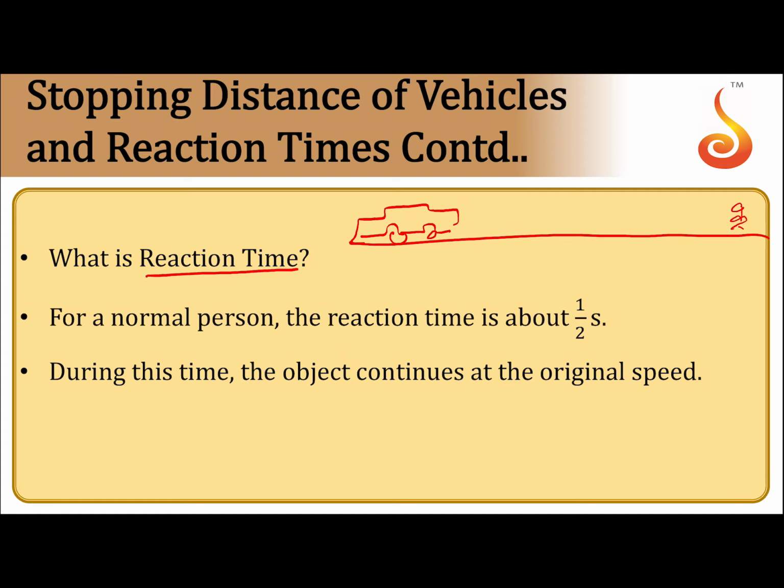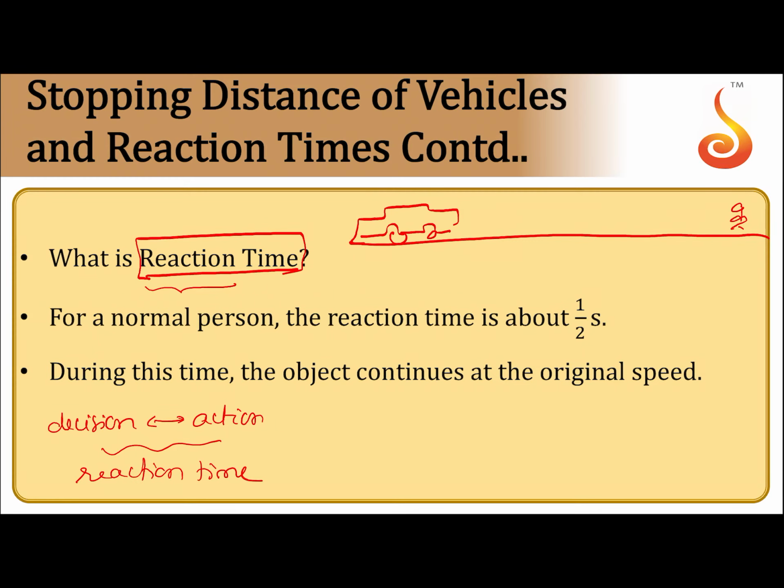You decide to do that and you do that, or if you think you have applied the brakes immediately, there is always a time lag. This is what is called as reaction time. As the name suggests, it is the time taken to react to an incident, or say to take a decision, or to put the decision into action. So, the time interval between the decision and the action is called as reaction time. For a normal person, the reaction time is about half a second.